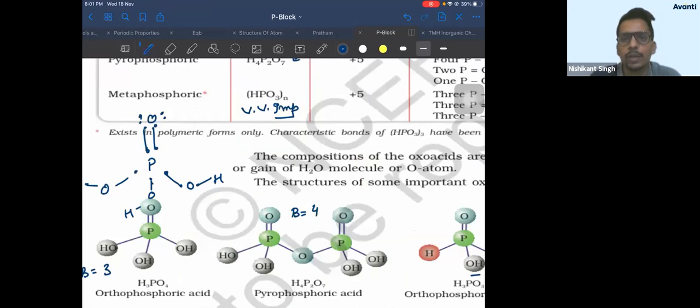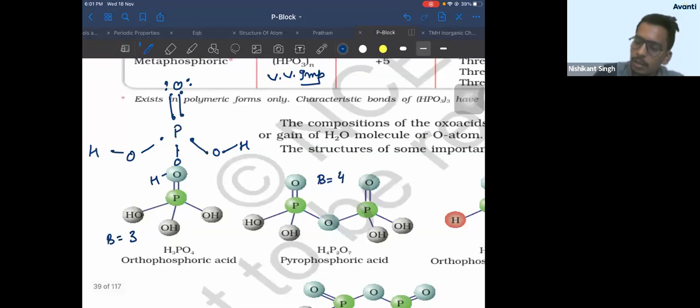Finding the oxidation state is also very easy. For each bond, oxygen contributes -1 and +1: -1 to the more electronegative atom, +1 to the less electronegative atom. So in phosphorus-oxygen, oxygen is more electronegative. Since there are two bonds, -2 and +2. Okay? There is only one bond, right? So -1 and +1, -1 and +1.